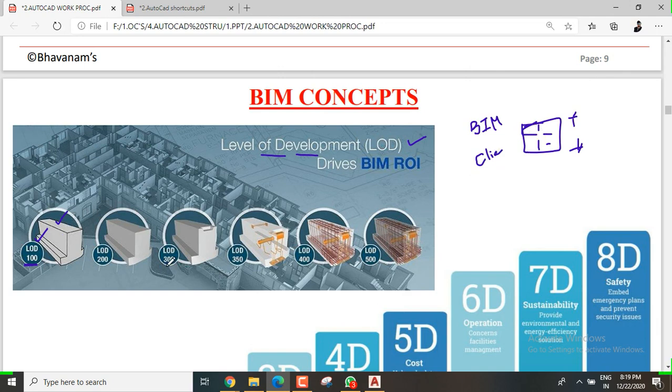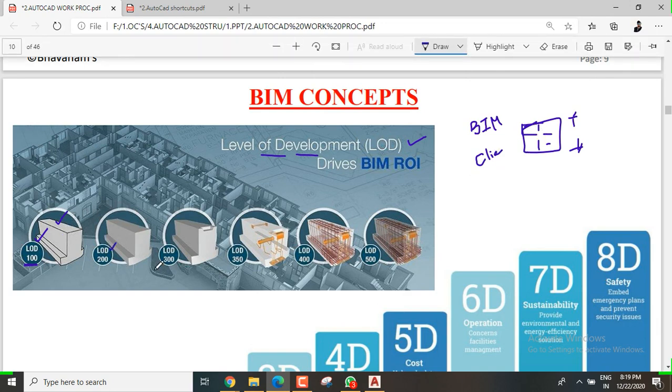And if you go to LOD 200, just imagine this is your building. They will make something better than LOD 100. And if you go to LOD 300, you have some curve, some shape here. In LOD 100 they didn't give you those details, and in LOD 200 also they didn't give you what type of shape it is.